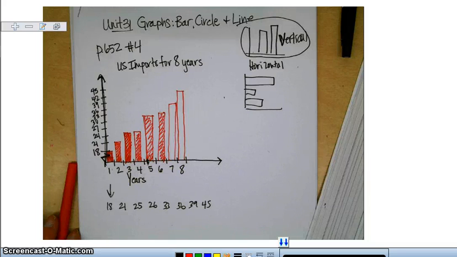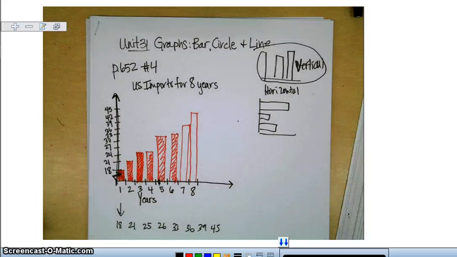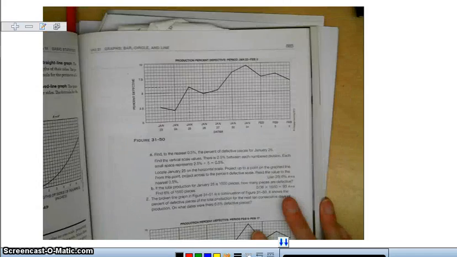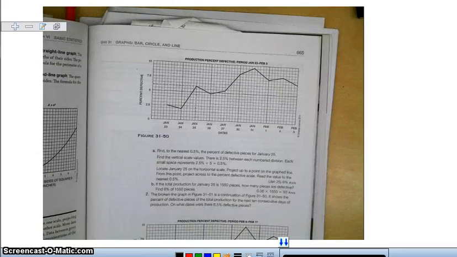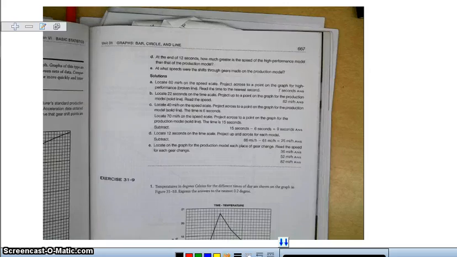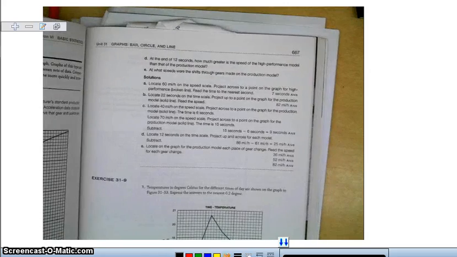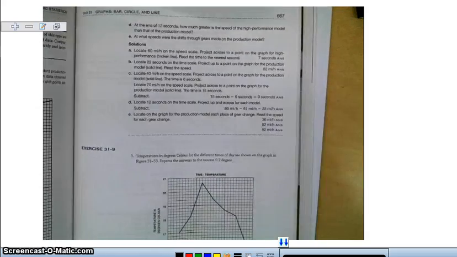We probably aren't going to be making circle graphs. And since we're not going to be making circle graphs, we're just going to move to the line graphs. You have to be able to read line graphs, which is on page 665. So if I just take a look at reading a line graph, let's see, here we go.